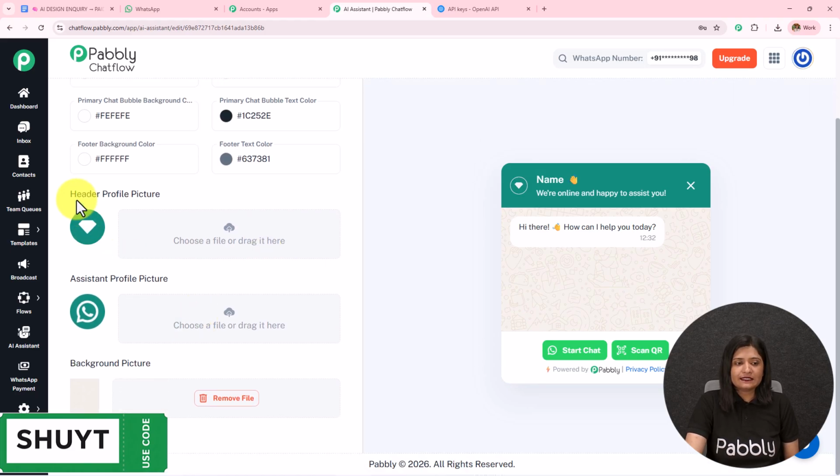After adding all these details, we have this header profile picture, assistant profile picture, and the background picture. You can set this according to your choice and preference and requirement. Just in the manner we have uploaded the knowledge base, you have to upload these pictures.